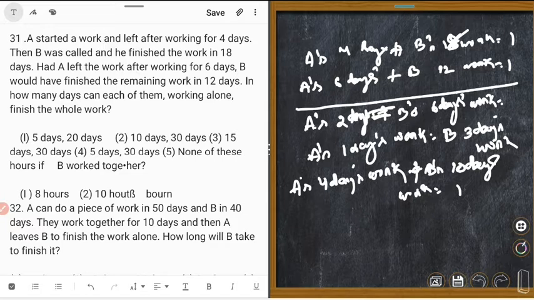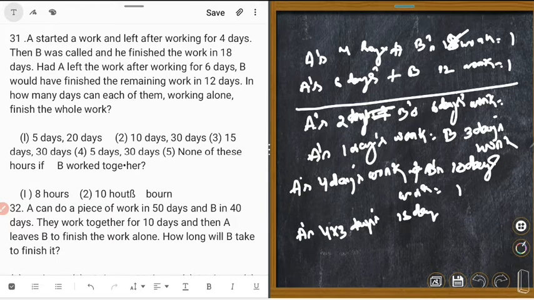Right? So we apply it here: A's 4 days, here 4 into 3, 12 days work, plus B's 18 days work.